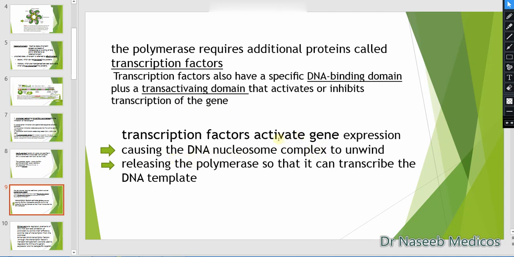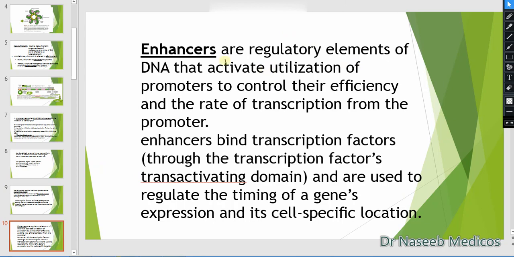If there is an activator, it releases the polymerase so that it can transcribe the DNA template. Enhancers are something else. They are regulatory elements of the DNA that activate utilization of the promoter to control its efficiency and the rate of transcription from the promoter.